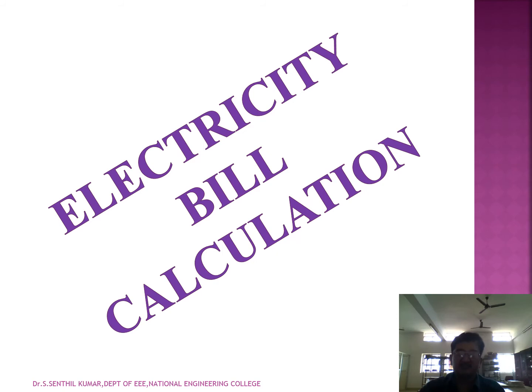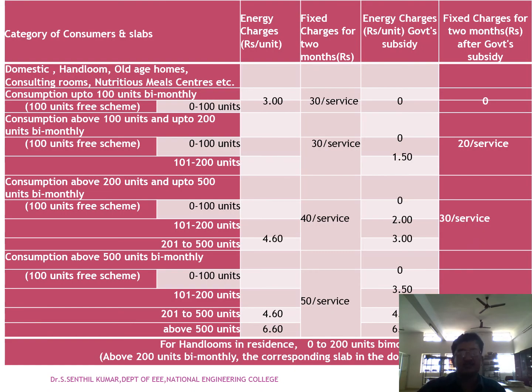For example, here is a simple electricity bill calculation for your understanding. We can see how to calculate the energy consumption of the meter for domestic or industrial use with small numbers. The categories and the consumer slabs are given: domestic, handlooms, old age homes, destitute homes, nutrition centers, etc.